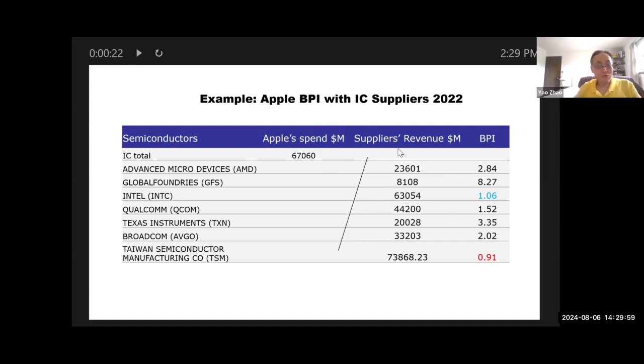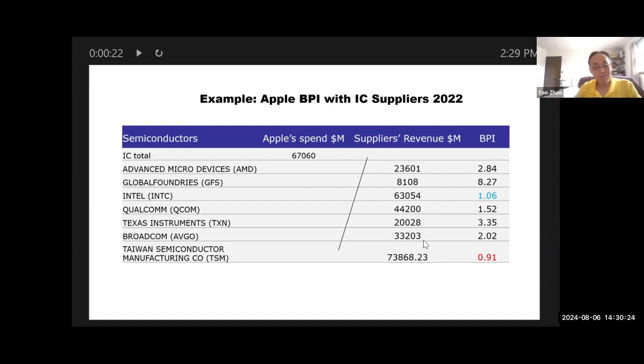And suppliers' revenue, you can easily find out. You just Google search it, right? It's everywhere. AMD, $23 billion, and GlobalFoundries about 8 billion, and so on and so forth. So divide Apple spend by suppliers' revenue, you get the bargaining power index. You find out everybody is about what?